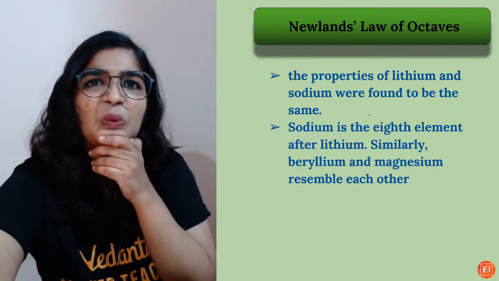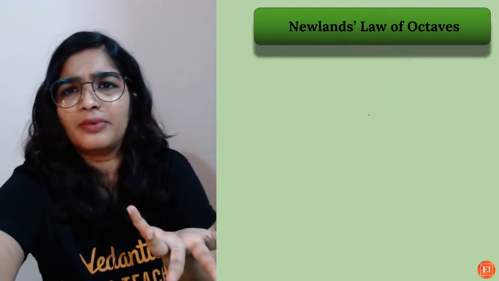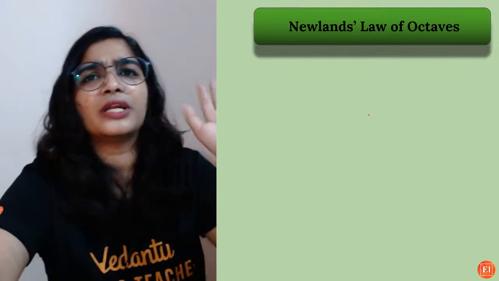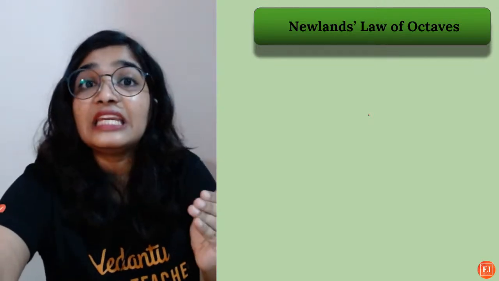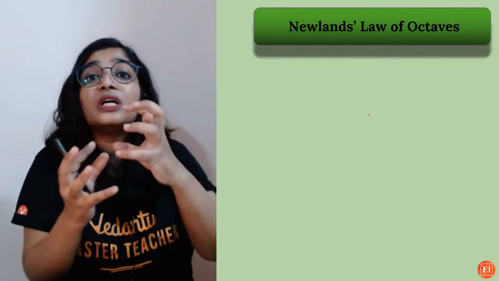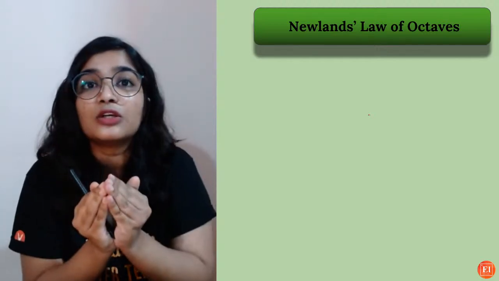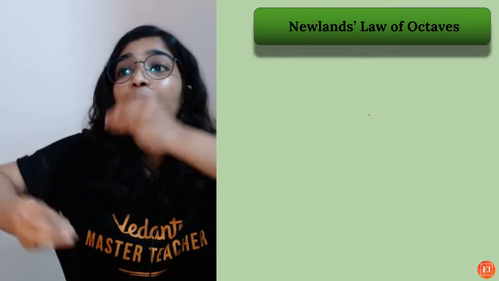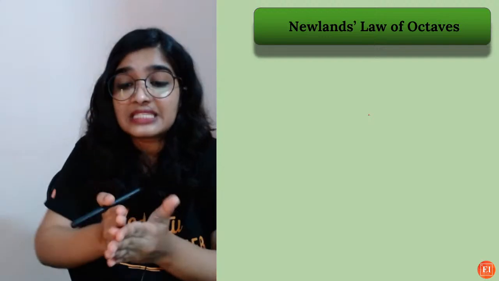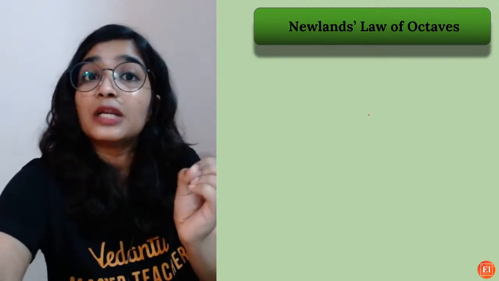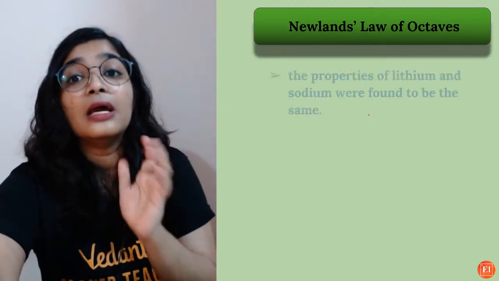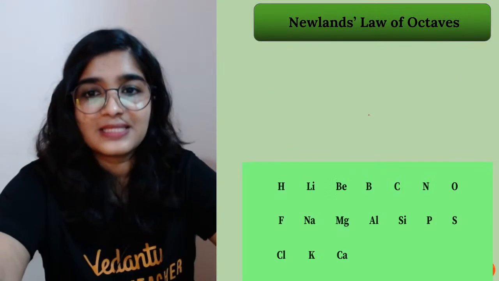But what is the drawback? He did a good job, right? He arranged all the elements according to the increasing atomic mass, and he even observed the similarity in the properties. So there was some periodicity, that is, the properties repeated themselves at regular intervals. That was also done. But the drawback was